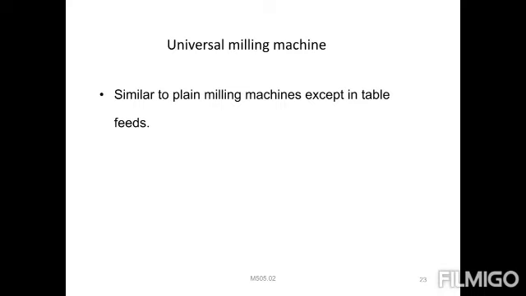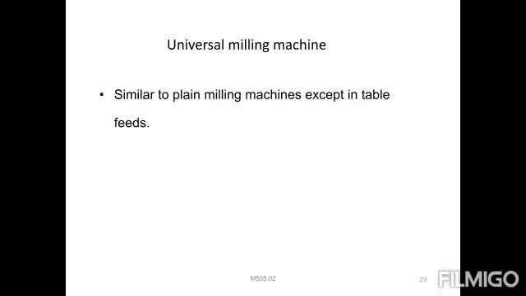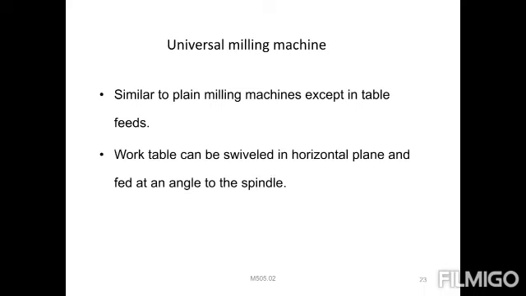But here one more movement is also provided. The work table can be swiveled in the horizontal plane and fed at an angle to the spindle. These are the main things, right?